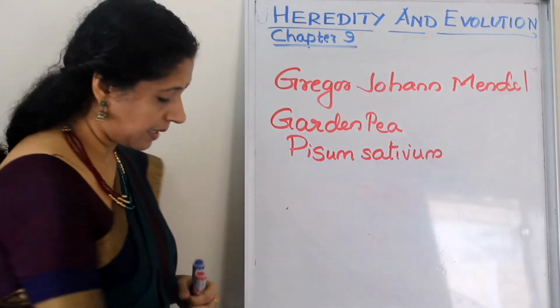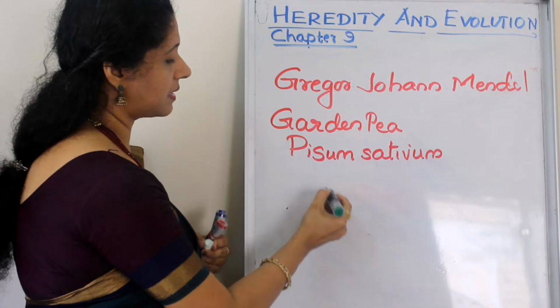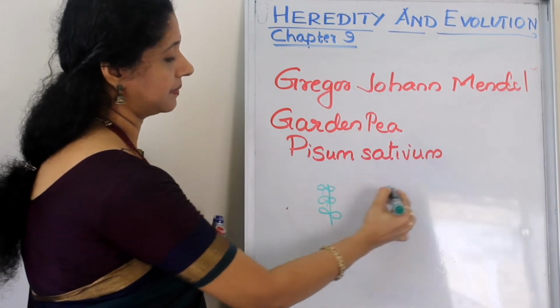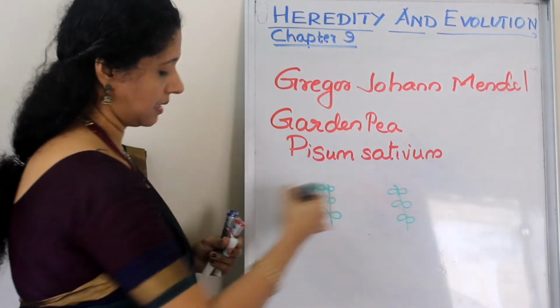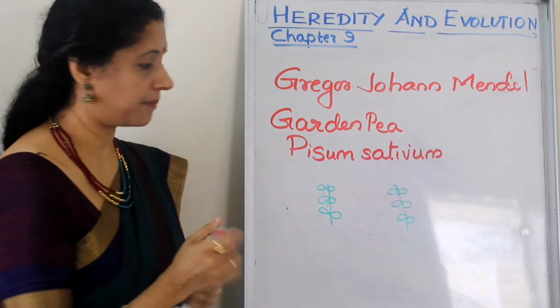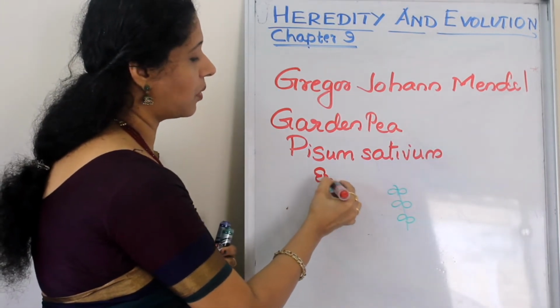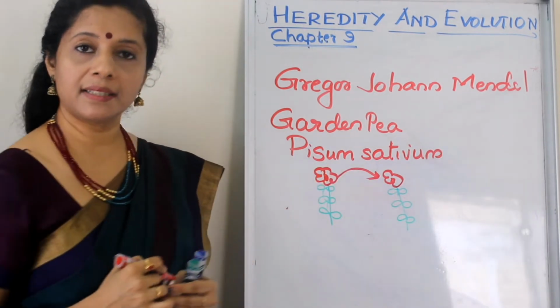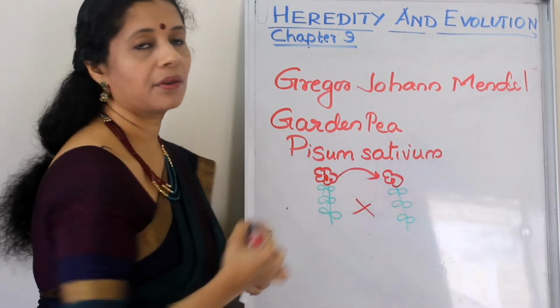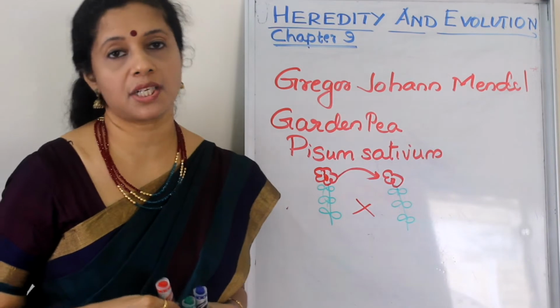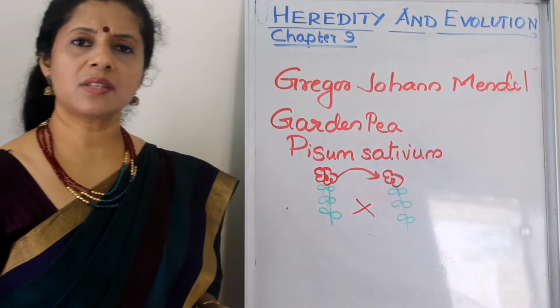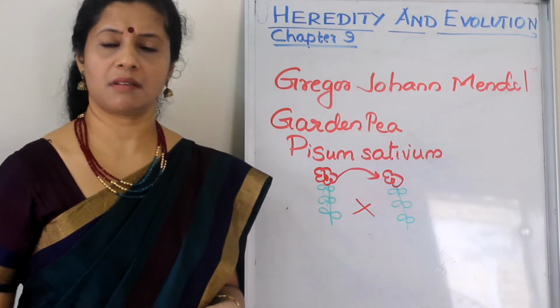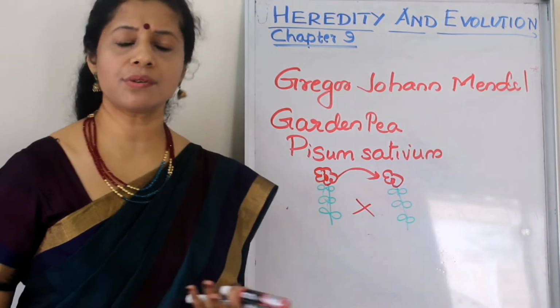What do you mean by cross hybridization? Suppose this is a plant, this is another plant, and we are cross hybridizing them. That is, we can take the pollen grain of one plant and dust it on the stigma of another plant. So we are crossing them. Okay, so he started doing hybridization experiments. Actually, these were not new in the field of biology. All farmers and agriculturists used to do this.